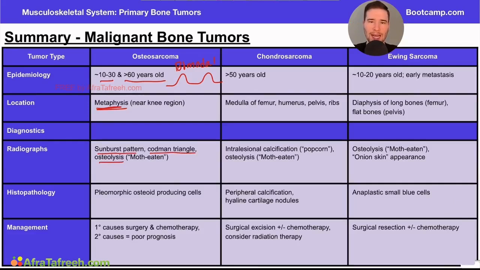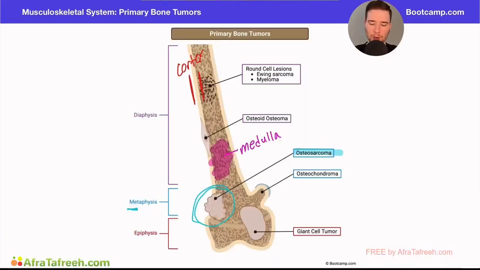So the idea here is that as the tumor expands and grows, it actually causes the periosteum of the bone to lift up. And if it lifts up from a couple different areas, you can get this triangle type appearance. And so again, as this tumor is growing, the periosteum or the outside of the bone gets elevated with it. And the elevation of that periosteum can kind of create this triangle appearance. Additionally, the sunburst pattern is the idea that you get these fibers that grow out with the tumor. And we talked more about this in detail on the actual video. However, this kind of gives an appearance of the sun bursting or kind of coming over the horizon on X-ray findings.